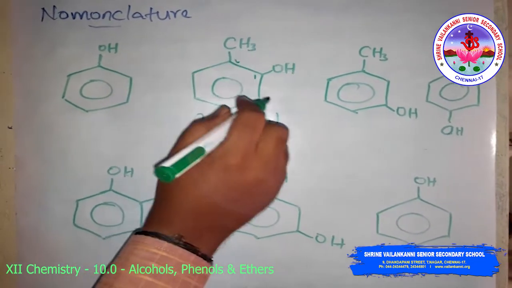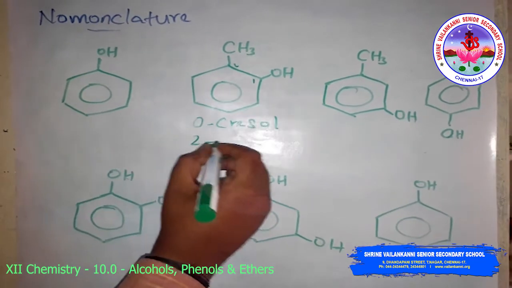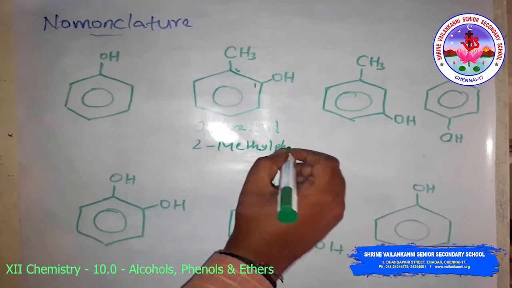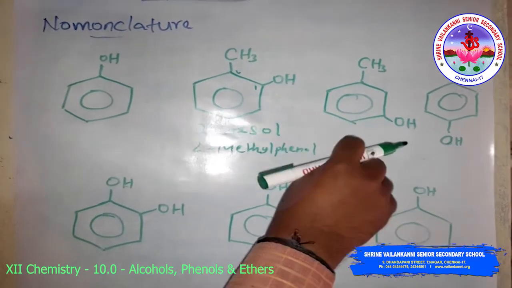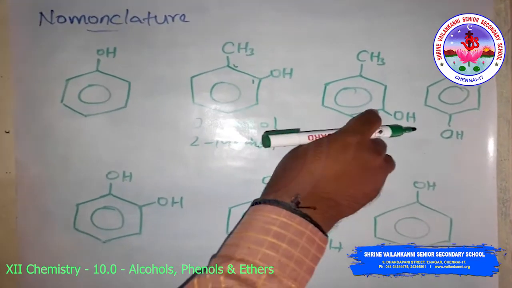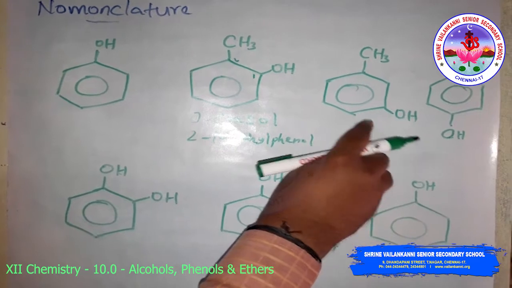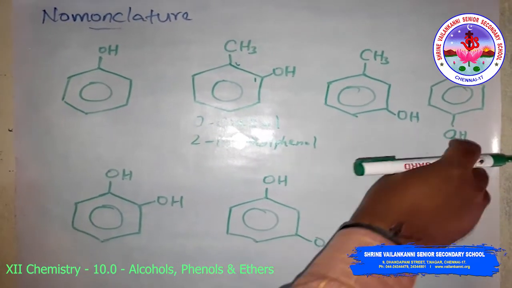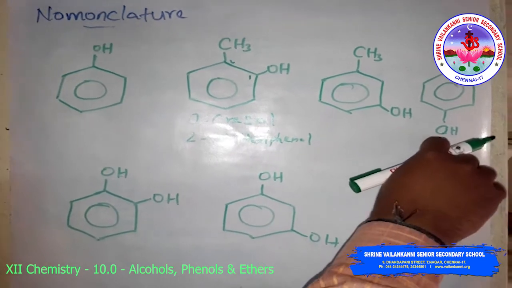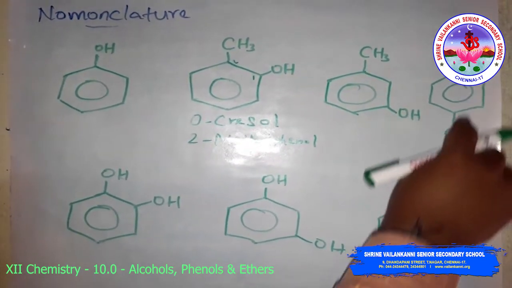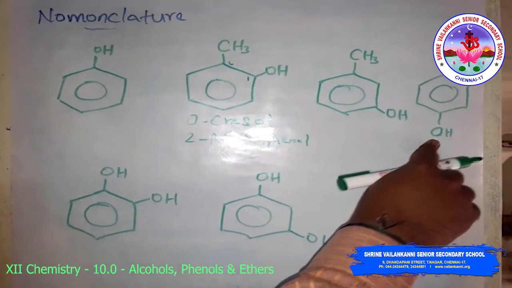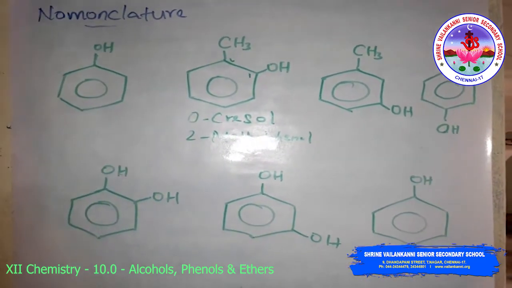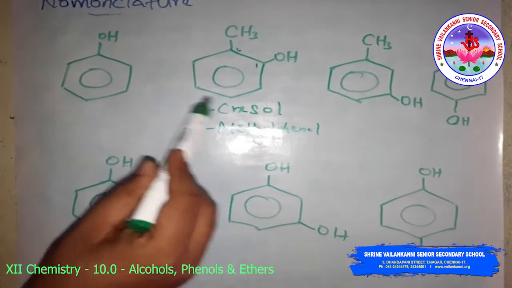The second position contains methyl, so it is 2-methylphenol. Similarly, look at this, 1, 2, 3: 3-methylphenol, and the common name is metacresol. The third compound is paracresol in common name, and the IUPAC name is 4-methylphenol. So these are the nomenclatures for phenol.